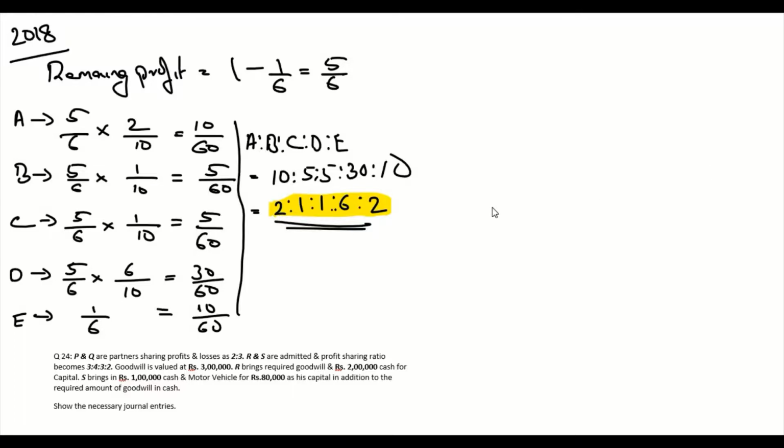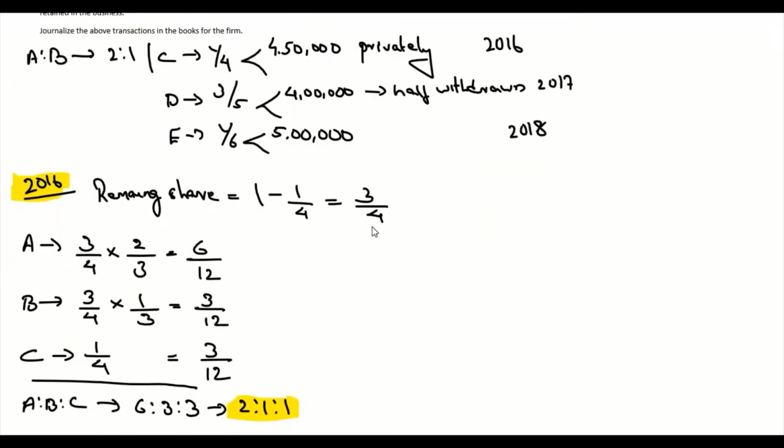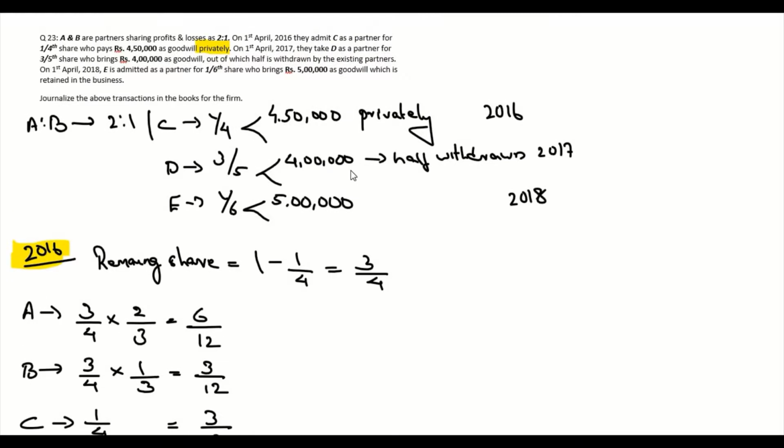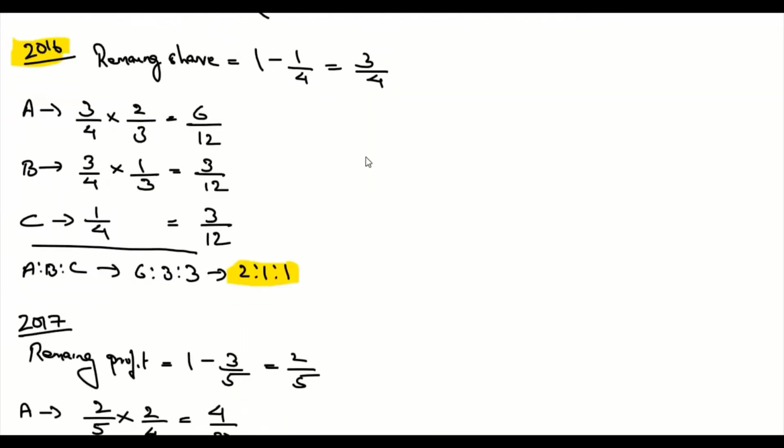Okay, now we need to also pass the journal entries for each of these years. So first, in 2016, the new partner, Mr. C, is bringing goodwill of 4,50,000, but it is bought privately, which means that we need not account for this. And in 2017, goodwill is bought, which is 4 lakhs, and half of it is withdrawn. So we need to pass journal entries for 2017.